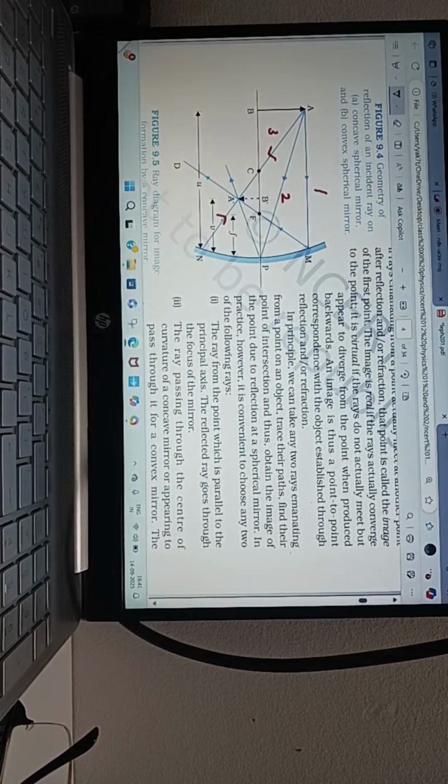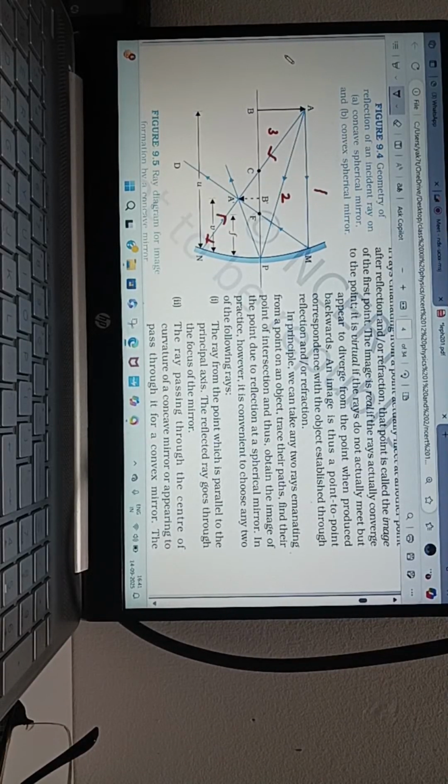If light falls perpendicularly, see, the light incident on the concave mirror is perpendicular, 90 degrees. So the angle of incidence is 0 here, and the angle of reflection is also 0. That's why it will go along the same line.